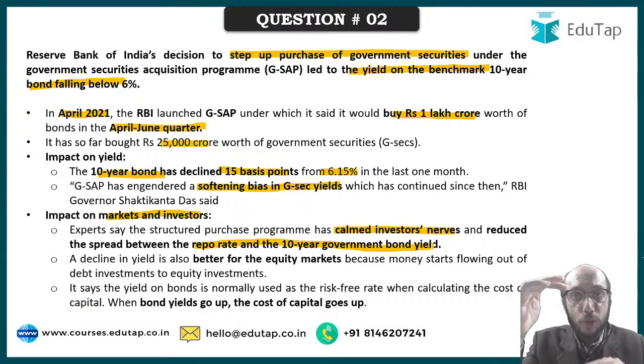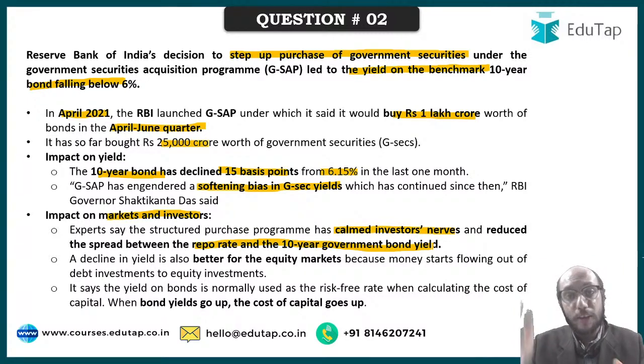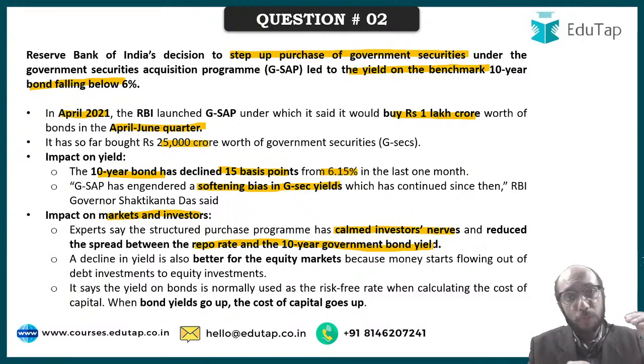Every time, RBI would try to keep the yield on government bonds as close to the repo rate as possible, because the repo rate is the ongoing policy rate. It is the rate at which RBI is ready to lend a substantial amount of money to banks. So if that is the case, we want to ensure that the bond yield is closer to the repo rate, and that is what we have done. We have pulled the government yield down from 6.15% to 5.96 or 5.97%. And when we buy 1,20,000 crores of securities more, we will further pull the yield down closer to the repo rate.